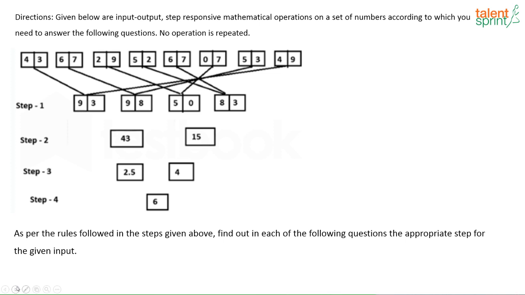So if you see here, look at this line. This is the way it is, right? The first box and the last box. Similarly, the second one and the second last one. This one and this one, and the two middle ones. That's how some operation is done, right? So here you have 4, 3, 4, 9, and here you have 9 and 3. So what is done here?